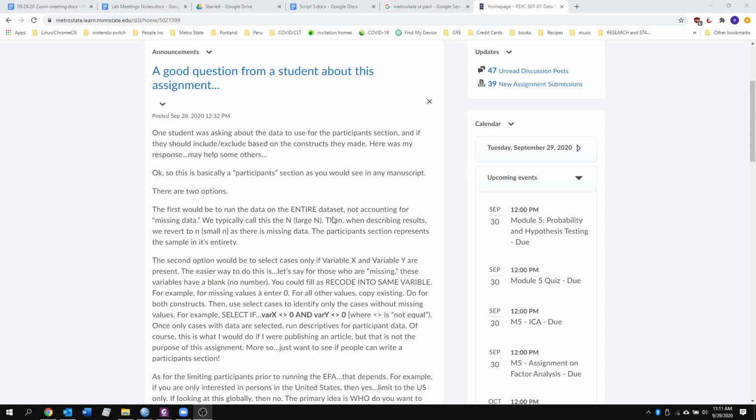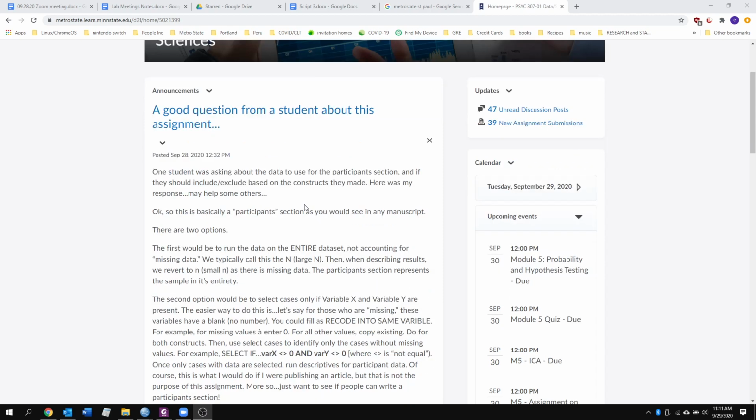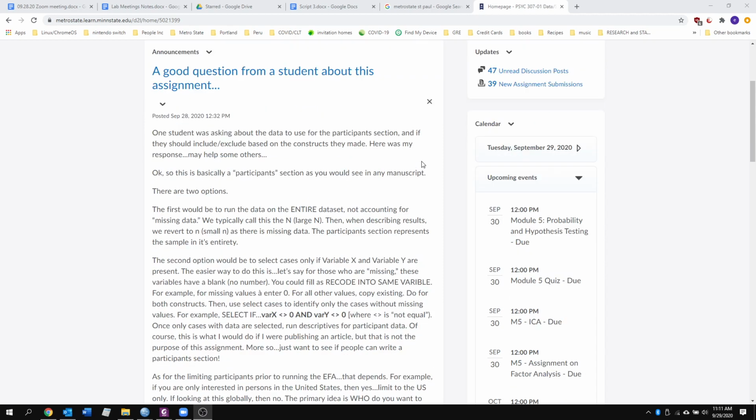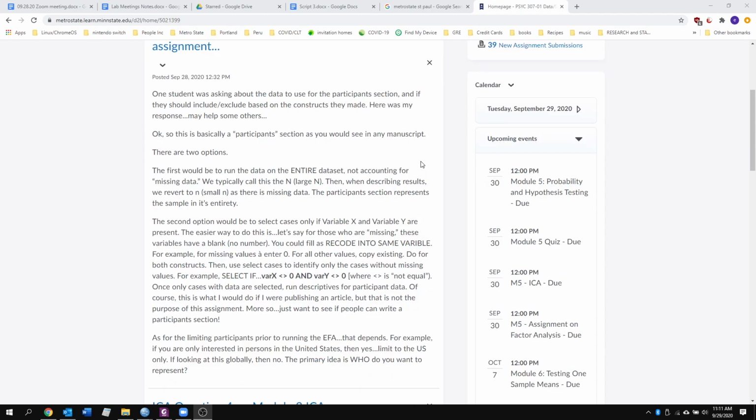And if you haven't read Carrie's latest announcement on D2L, please read that because this is directly related to this. In the post, briefly, she says if you're reporting demographics for the assignments that we've done so far, go ahead and report your demographics for the entire data set. She also puts forth a second option, and this is what we're going to go through today.